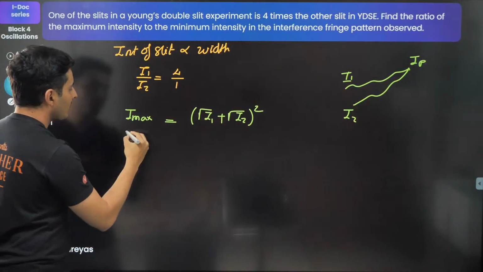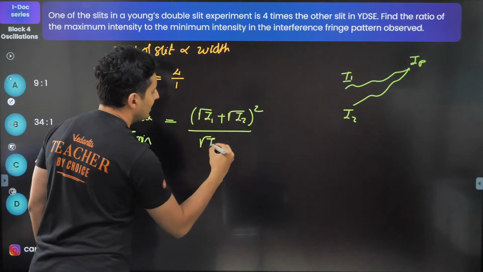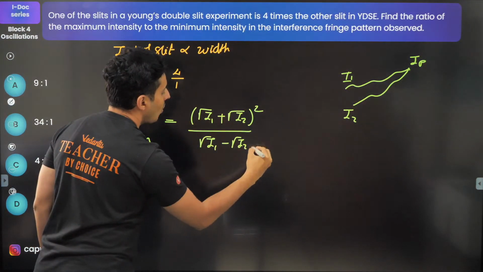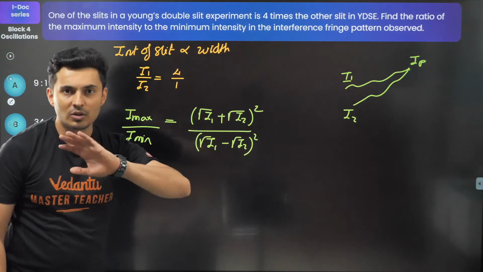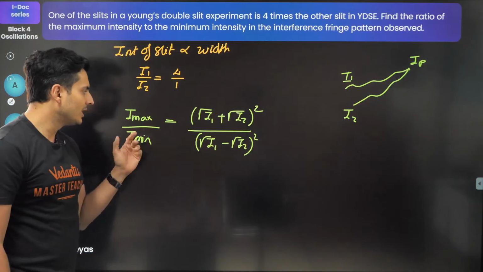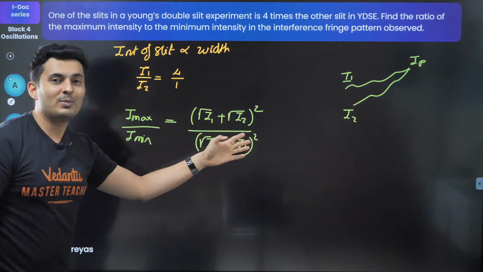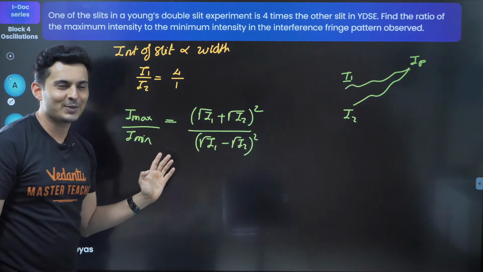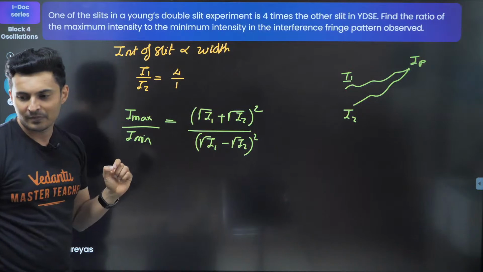I minimum is root I1 minus root I2 whole square. Just take the ratio, it's going to solve all your problems. You cannot say Imax is I1 plus I2. No, Imax is root I1 plus root I2 whole square.